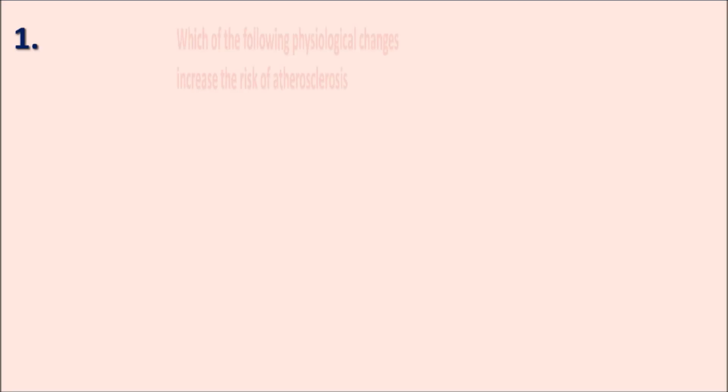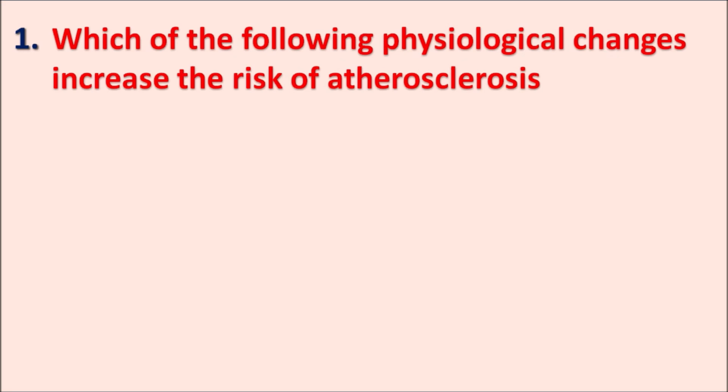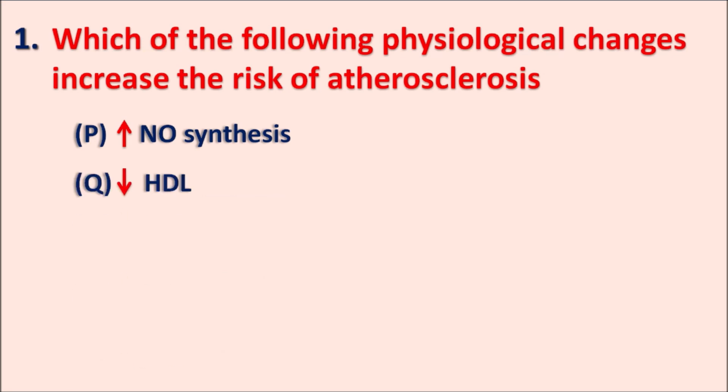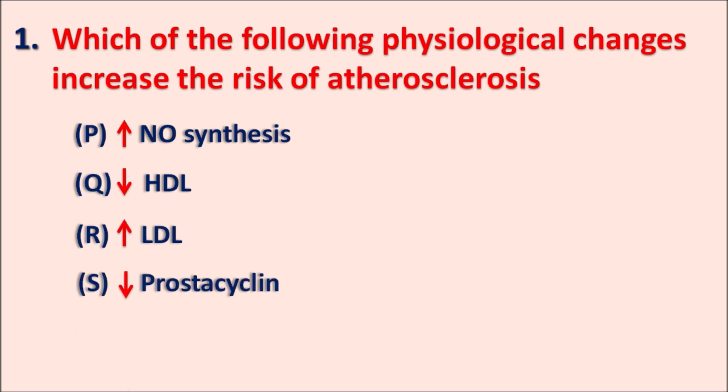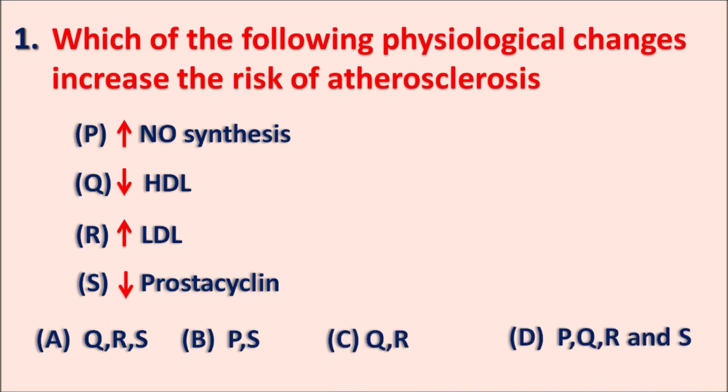First question. Which of the following physiological changes increase the risk of atherosclerosis? P. Increase in the nitric oxide synthesis. Q. Decrease in the HDL. R. Increase in the LDL. S. Decrease in the prostacyclin. So options are A. QRS, B. P and S, C. Q and R, and D. P, Q, R and S. That means all the mechanisms.